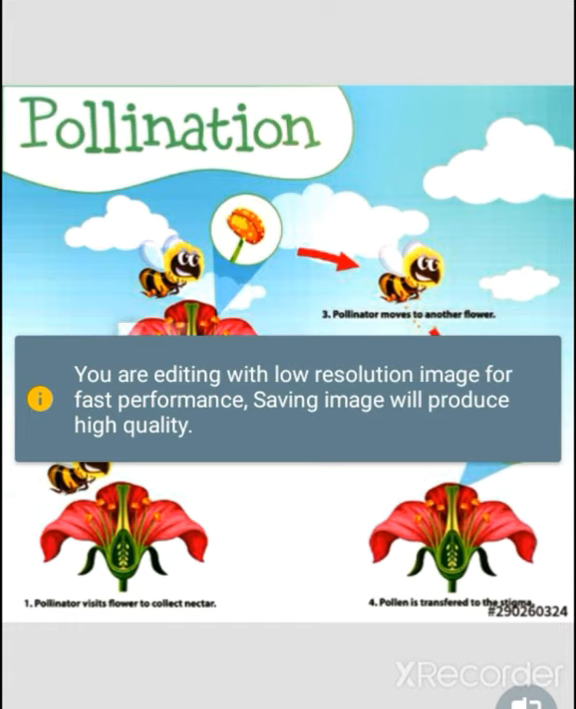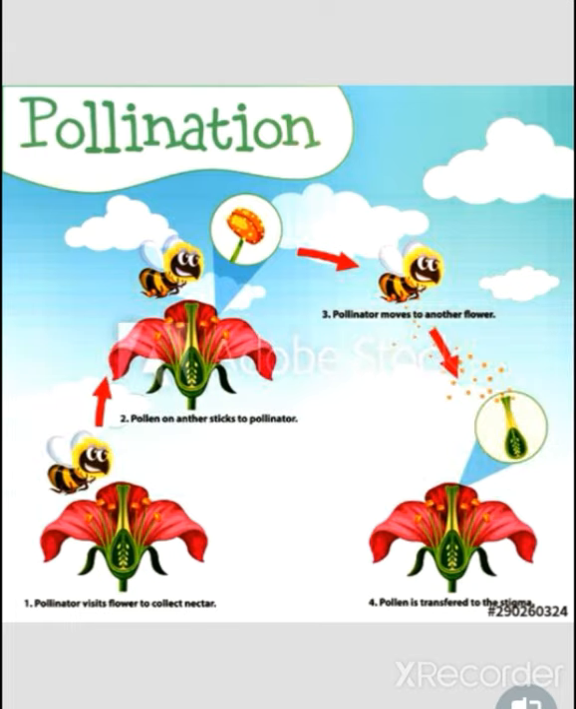And if we talk about biotic agents, then it could be insects, bats, birds, snails, etc. We can take many examples. So I am going to tell you about the types of cross-pollination with the help of biotic and abiotic agents. So let's start.